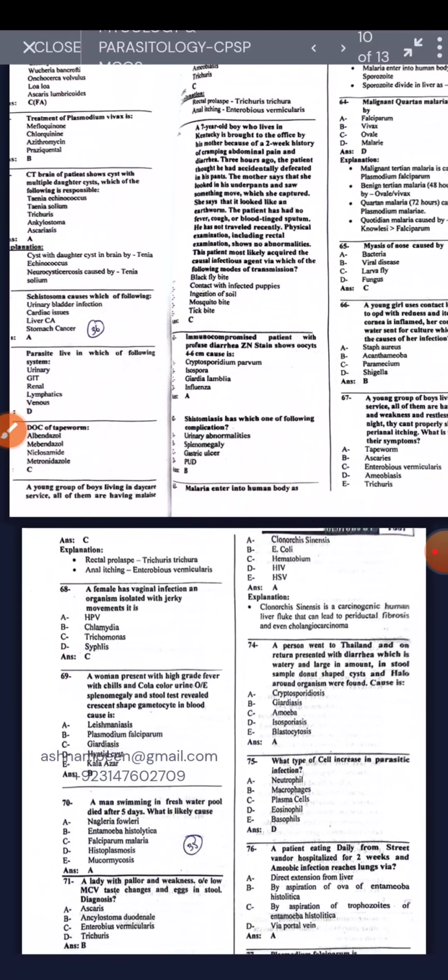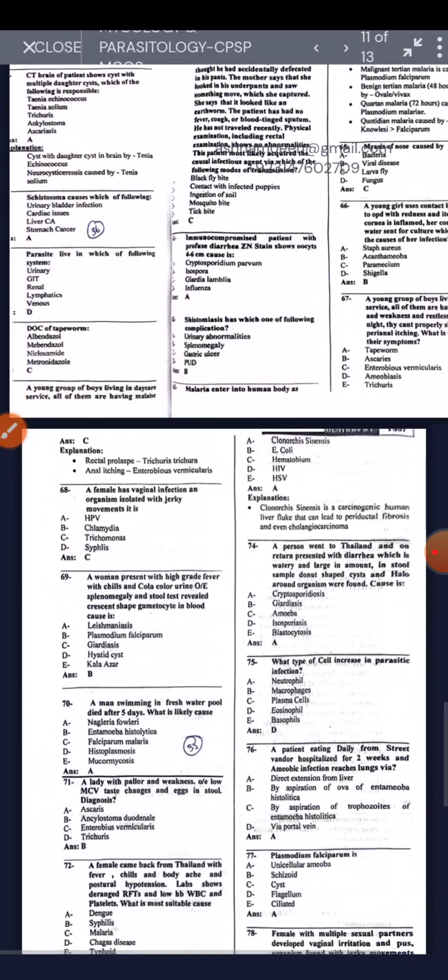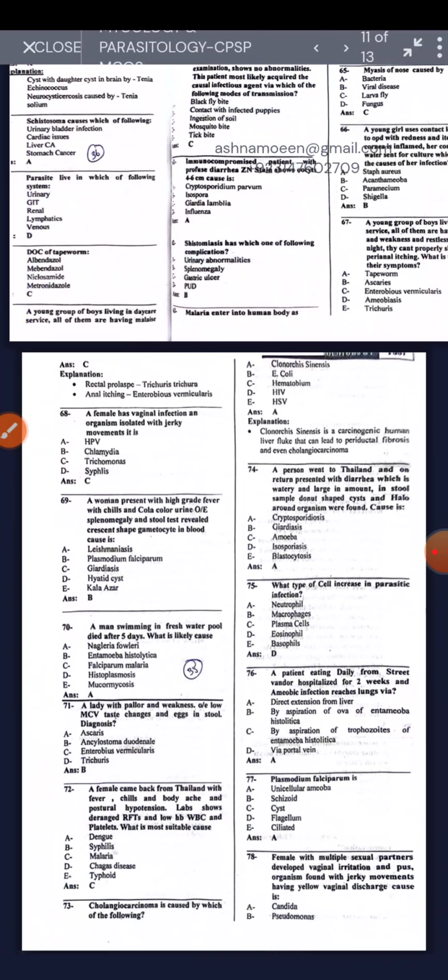A female has a vaginal infection, and the organism isolated has jerky movements, which is Trichomonas. A woman presents with high grade fever, chills and cola colored urine. Test reveals a crescent shape, which is giardiasis. Sorry, it has high grade fever and cola colored urine, so what will it be? Plasmodium falciparum.